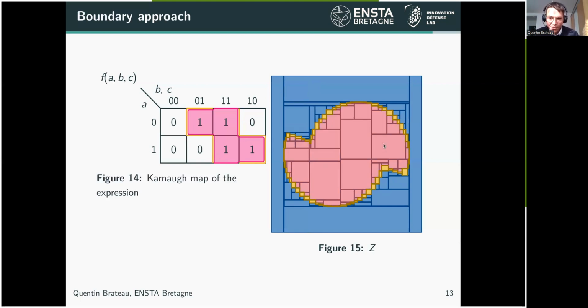And finally, there is the possibility to use a predicate to characterize the set of boxes which are inside the set and outside the set. So the set of boxes which are in pink here, and in blue to characterize the outside of our set Z. To use that, we just use a predicate, and we color one box.